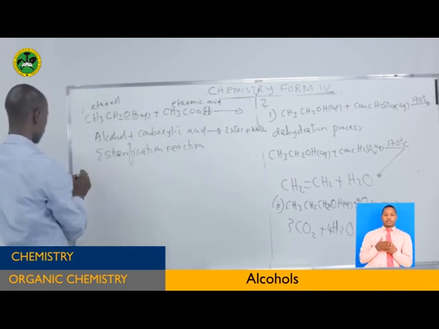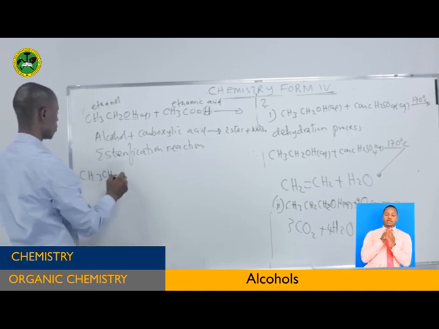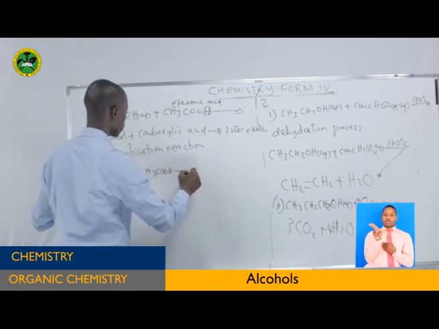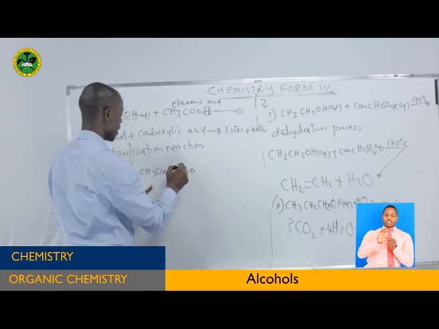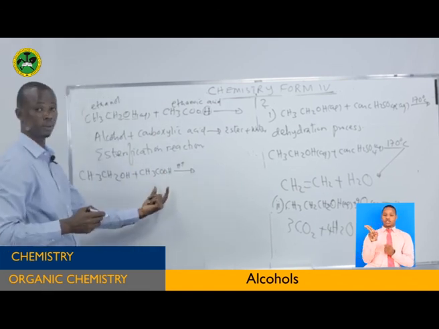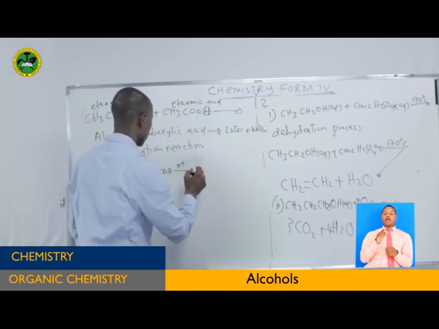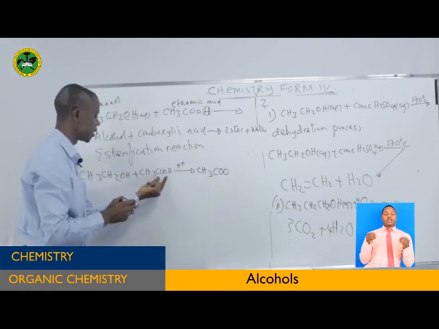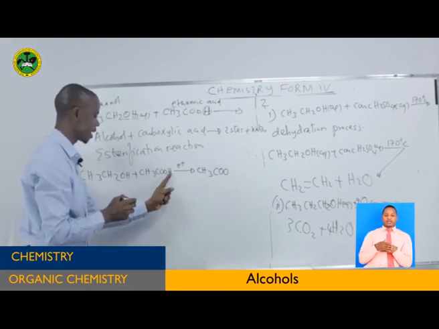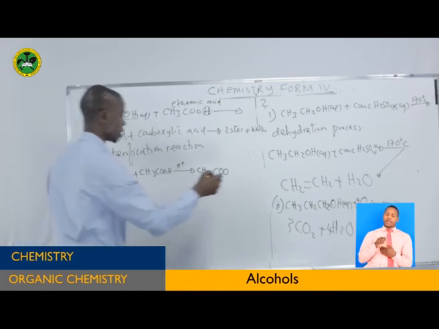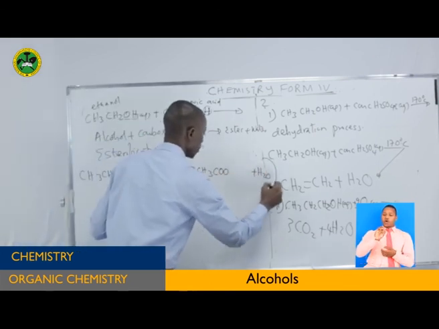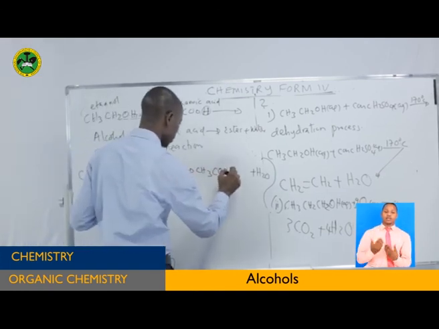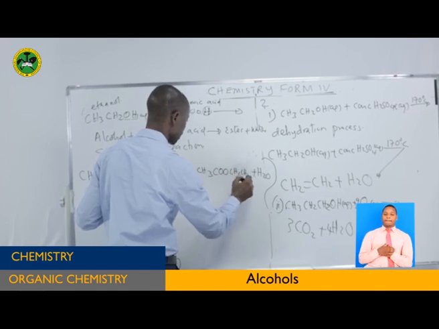So we are going to have the following: CH3CH2OH plus CH3COOH. We are going to form the following. There should be a condition, an acidic condition, for this reaction to take place. This can be sulfuric acid. So here we are going to have CH3COO. This is an acid, carboxylic acid. This hydrogen and this OH will form water. So there is water here. So this remaining, this H2 will start here. We have CH2, then to finish with CH3.